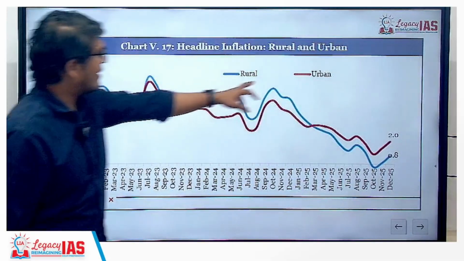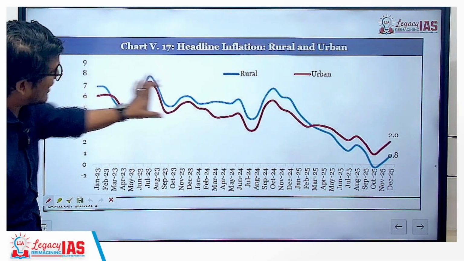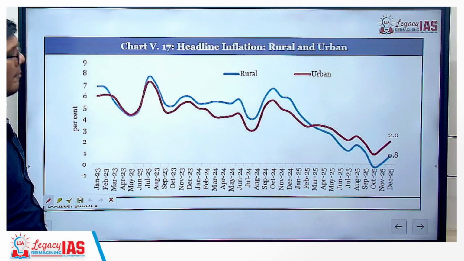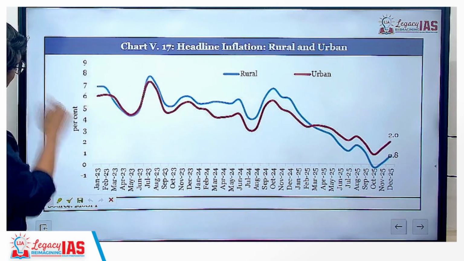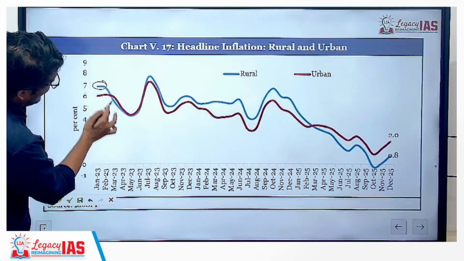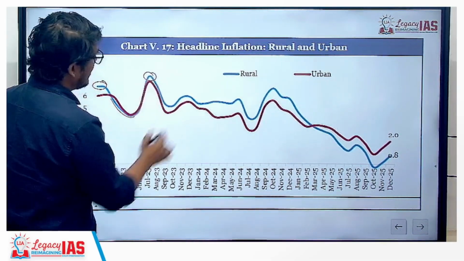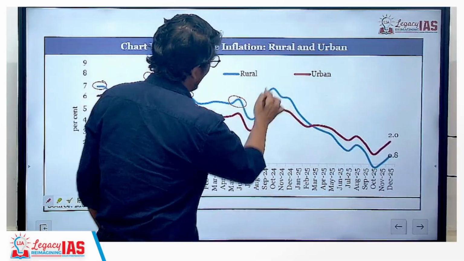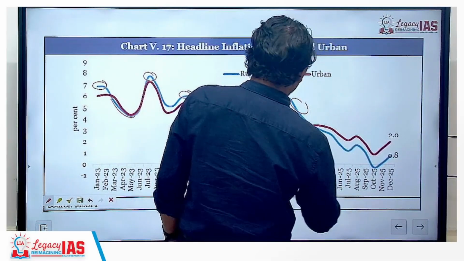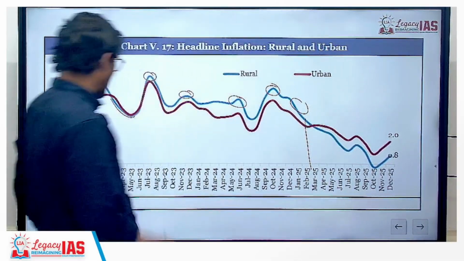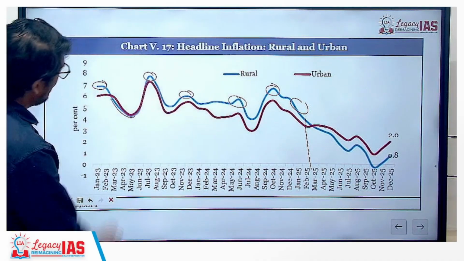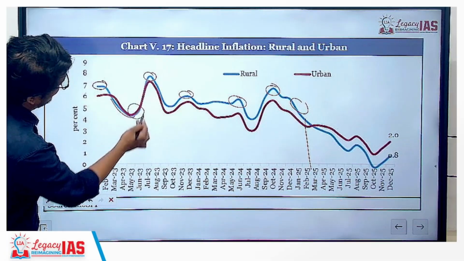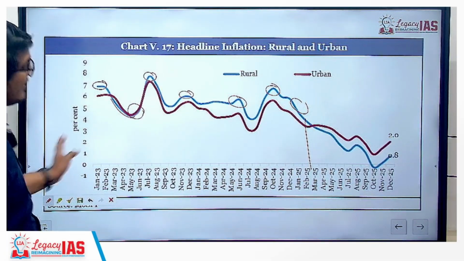The rural inflation and urban inflation are quite neck to neck, but the rural inflation would slightly edge the urban inflation. It was high here, it went down slightly, but then again high here, higher and higher, till the beginning of 2025. It was majorly higher. But was it higher throughout? No, because there are certain places wherein it was slightly low, but majorly high.